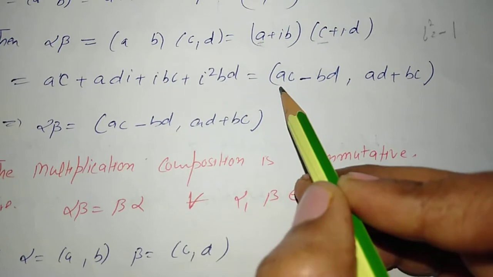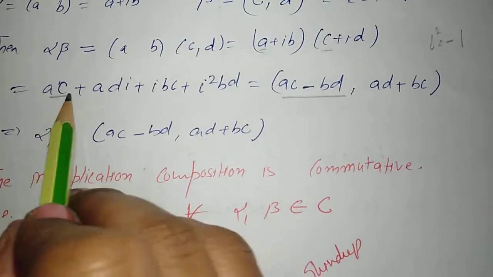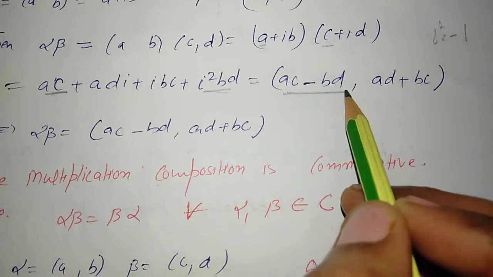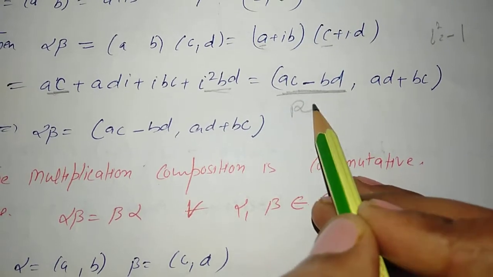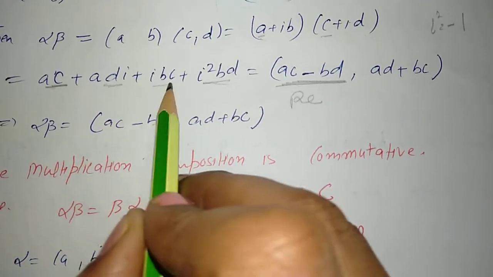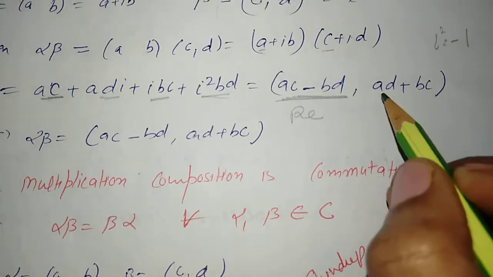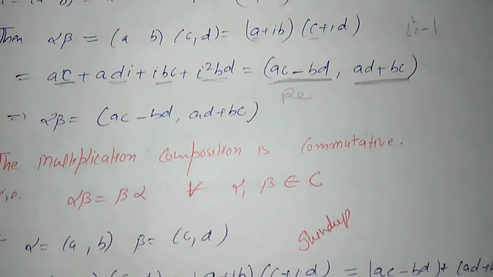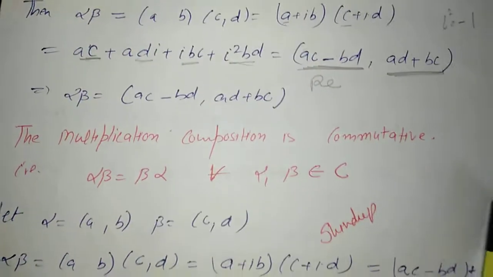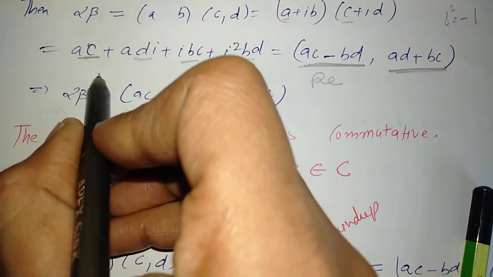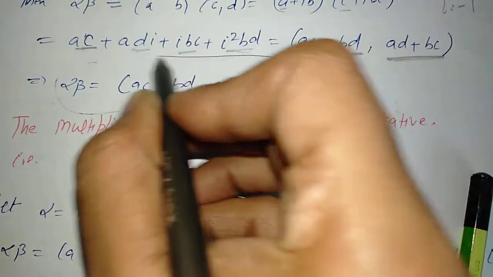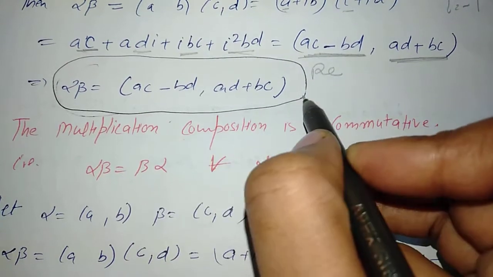When our multiplication is complete, again we want to write it as a pair. So how to write it as a pair? The terms which are independent of iota will become our first component, the real part, and the terms which involve iota will be our second component, the imaginary part. So remember, this is a very important formula. We will always use this directly. We will apply this formula for multiplying two complex numbers.